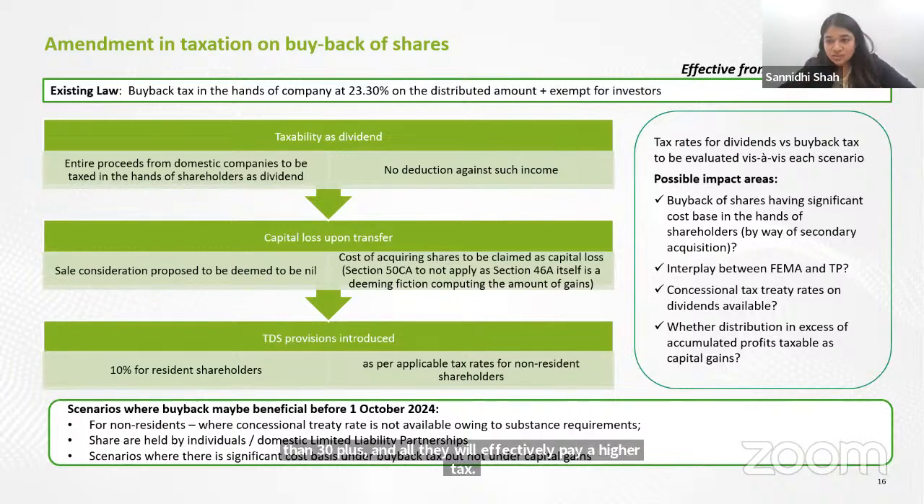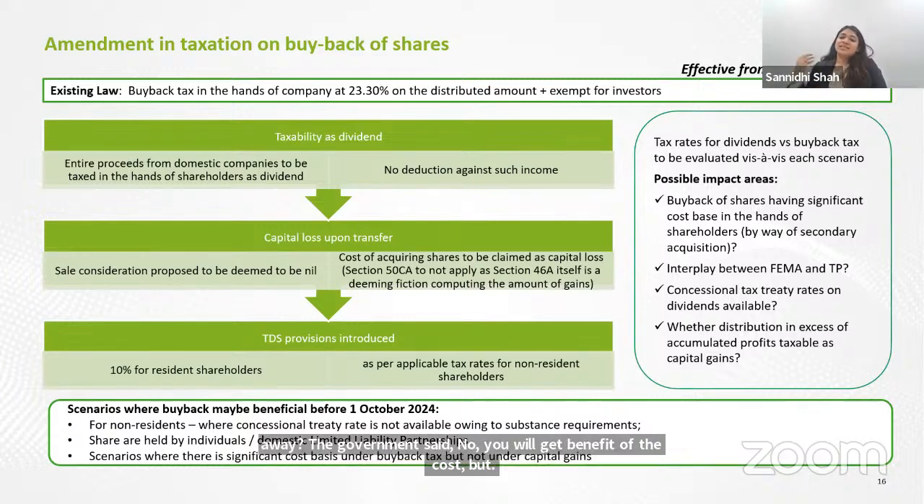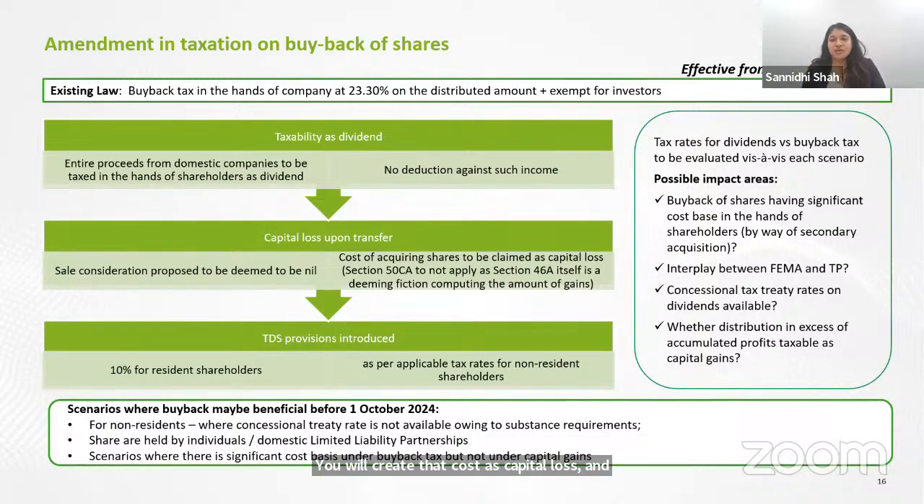Secondly, what happens to the cost? Does the cost go away? The government said, no, you will get benefit of the cost, but you will treat that cost as capital loss and you will be able to carry it forward and set off. So that is how you can do it. Now, let's say you don't have any other capital gains in the future or in the current year, then as such, this capital loss goes waste for you.